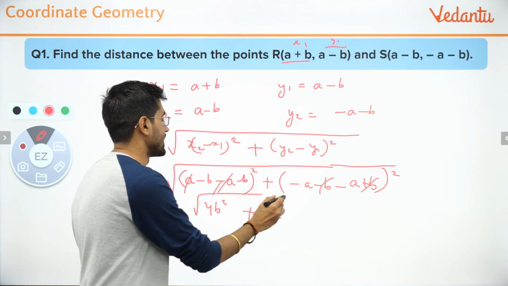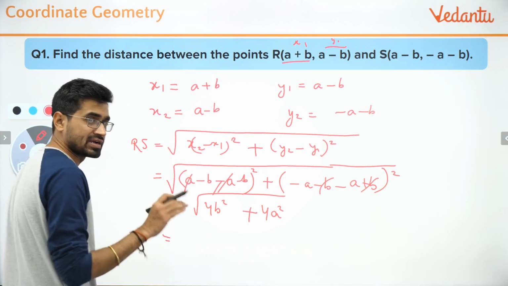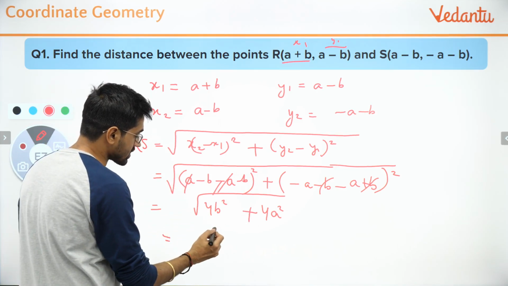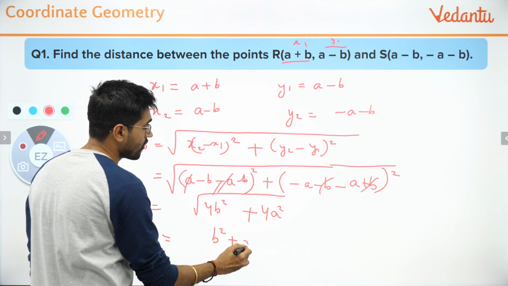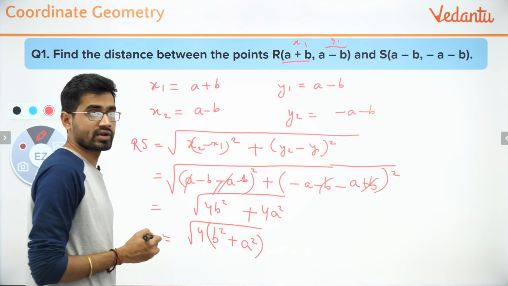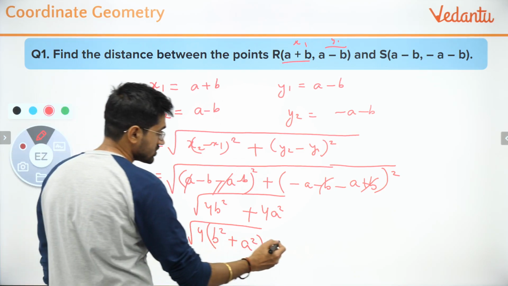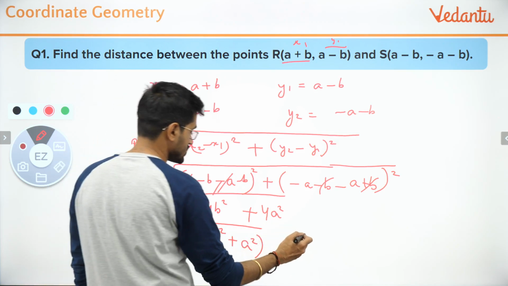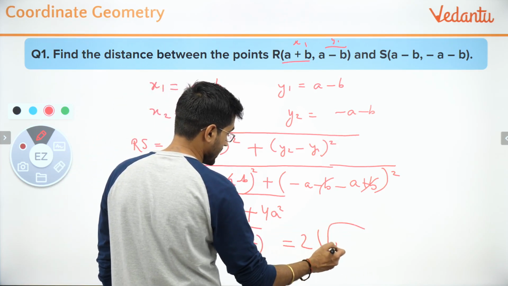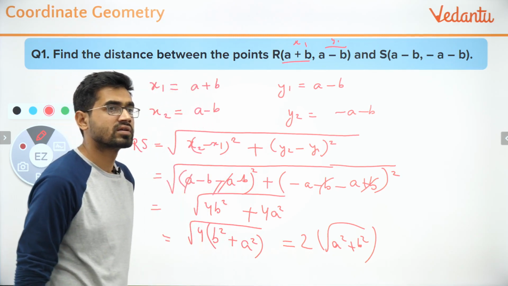And you get a root over it. Here is a very simple approach to get this thing into a smaller expression. You take 4 common, and there is a root over it. So when you take common and there is a root over it, you bring out the term outside. So root over 4 becomes 2, and inside you get root over a square plus b square, which is left out, and that is the answer.